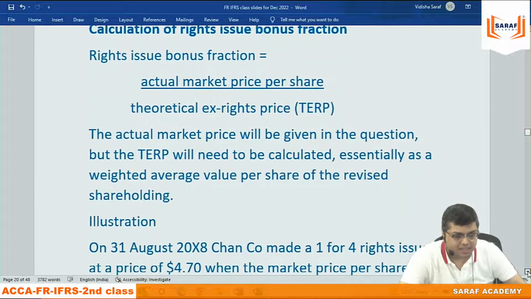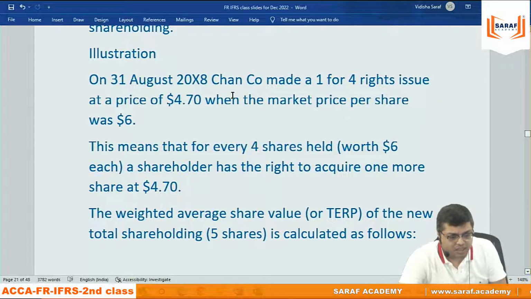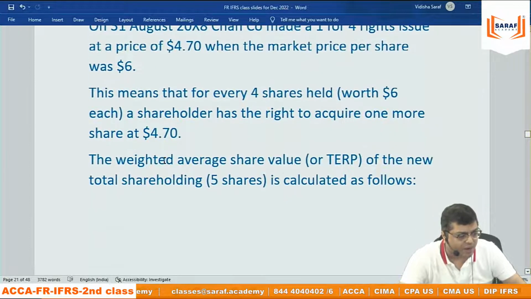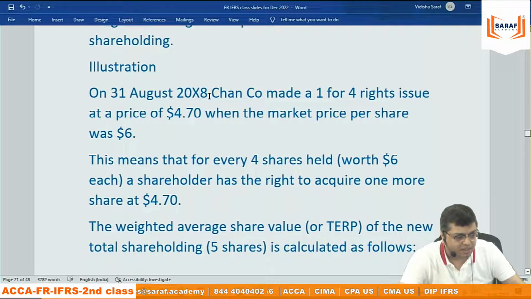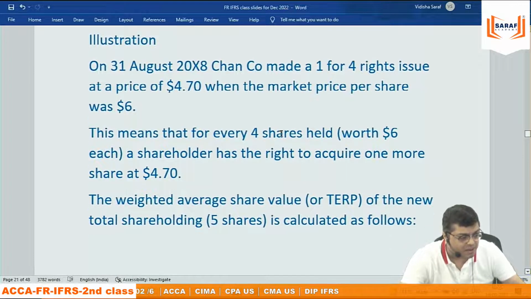If it is right shares, calculating the theoretical ex-rights price. On 31st August 2018, C company made 1 for 4 rights shares at the rate of 4.7 when the market price is 6. This means that for every 4 shares, worth 6 each, a shareholder has the right to acquire 1 more share at 4.7. समझा रहे हैं इतना. Exam में we don't need to explain to anybody कि right share का मतलब क्या होता है.